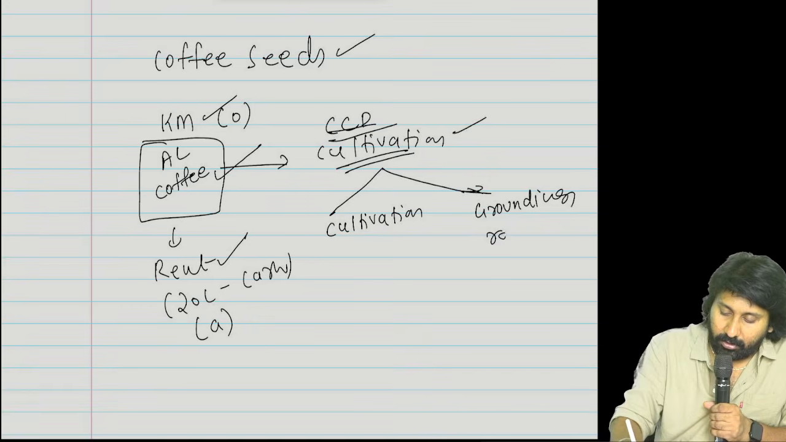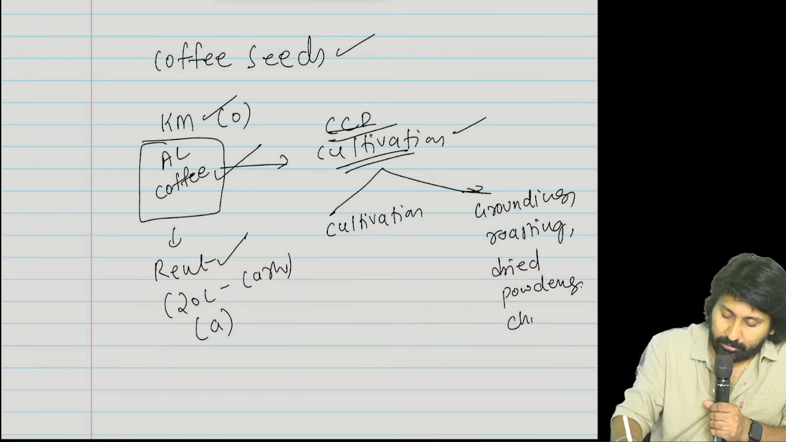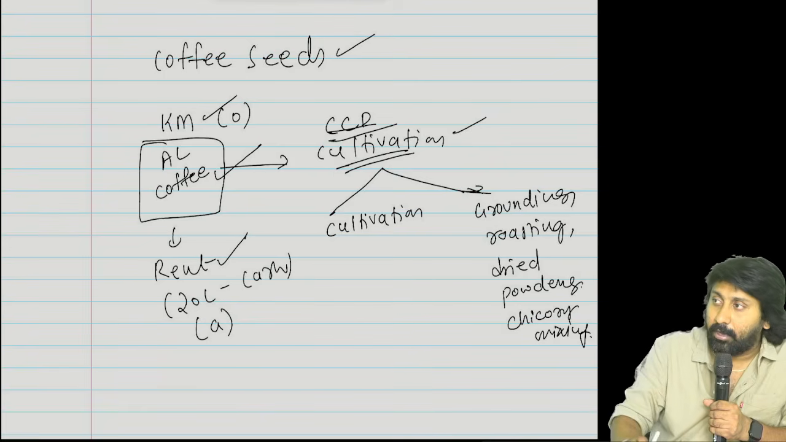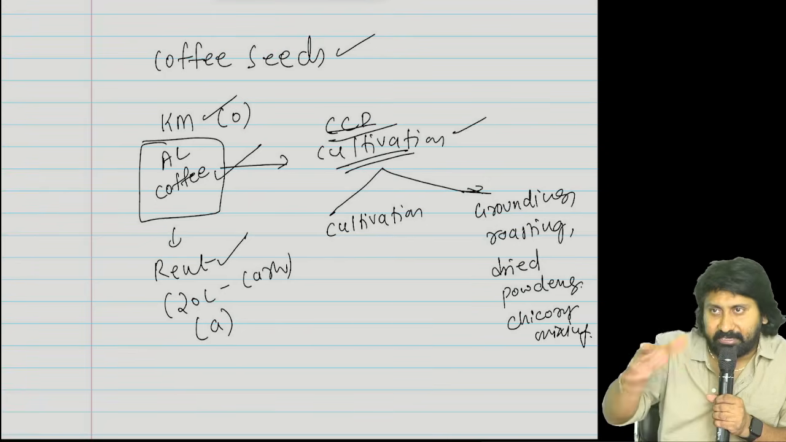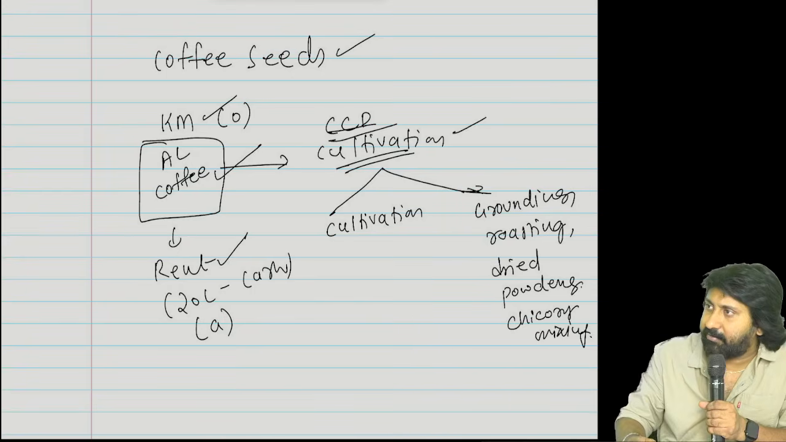grounding, roasting, drying, powdering, chicory mixing. You know chicory? Always coffee tastes very good when they mix it with chicory powder. Chicory will be brown in color, almost near to coffee color.